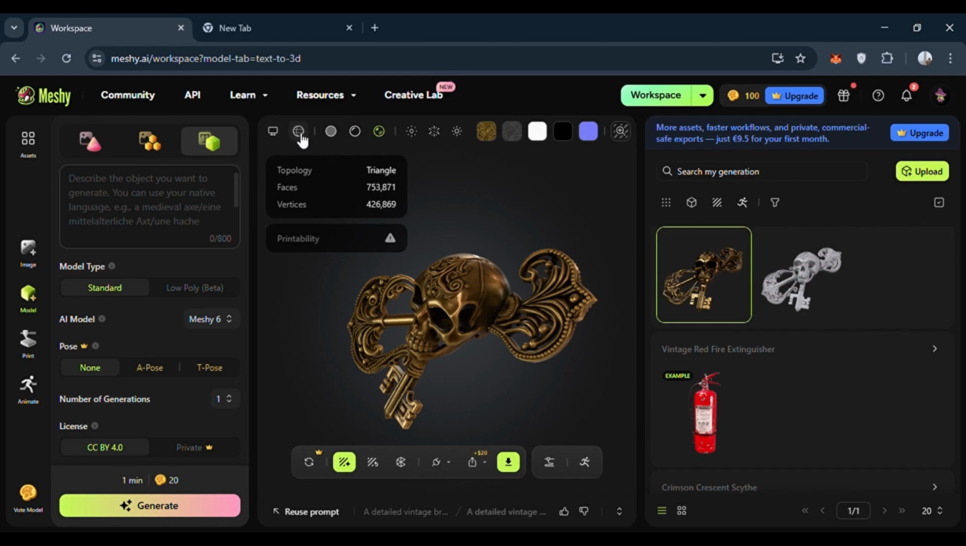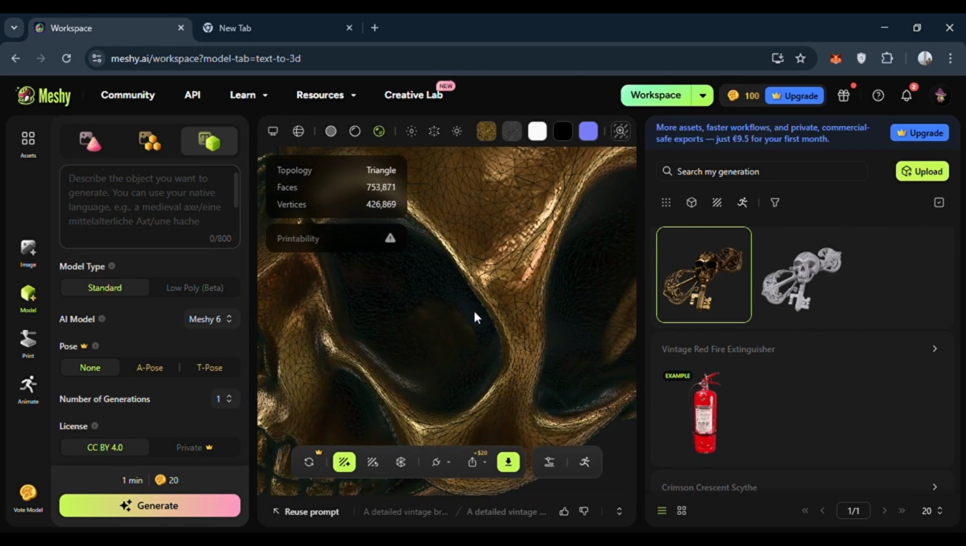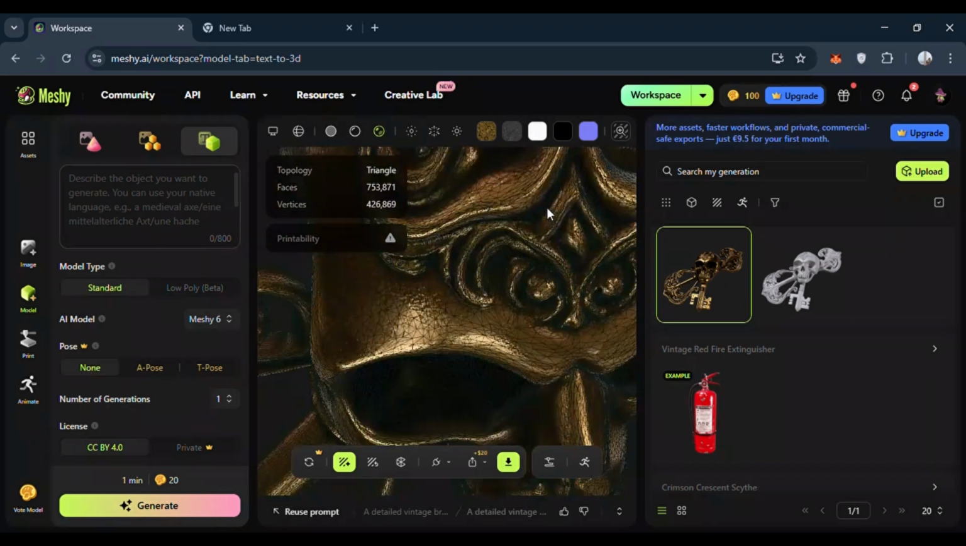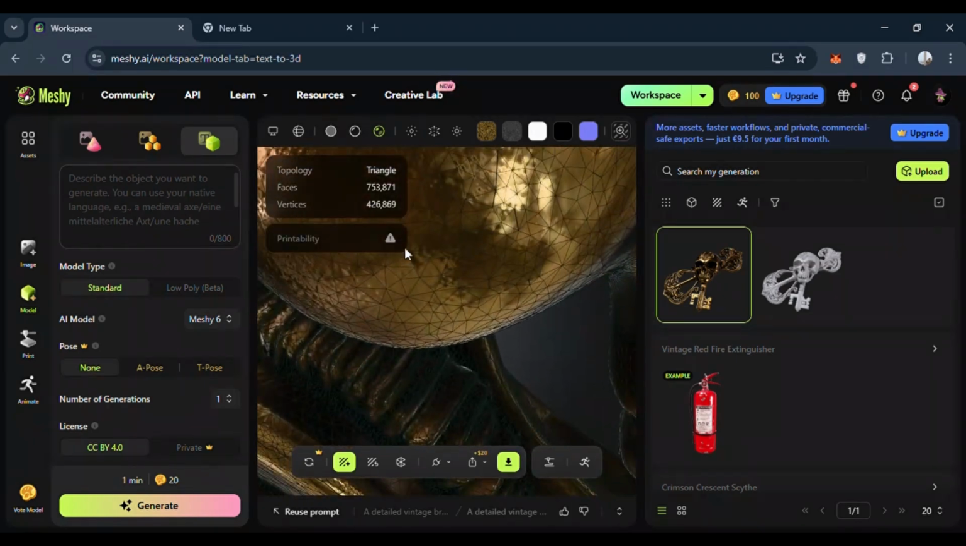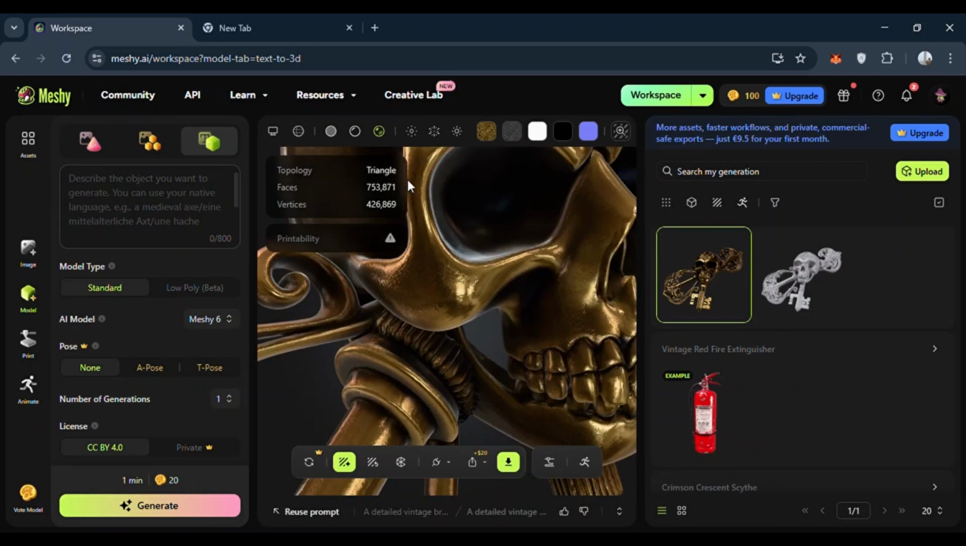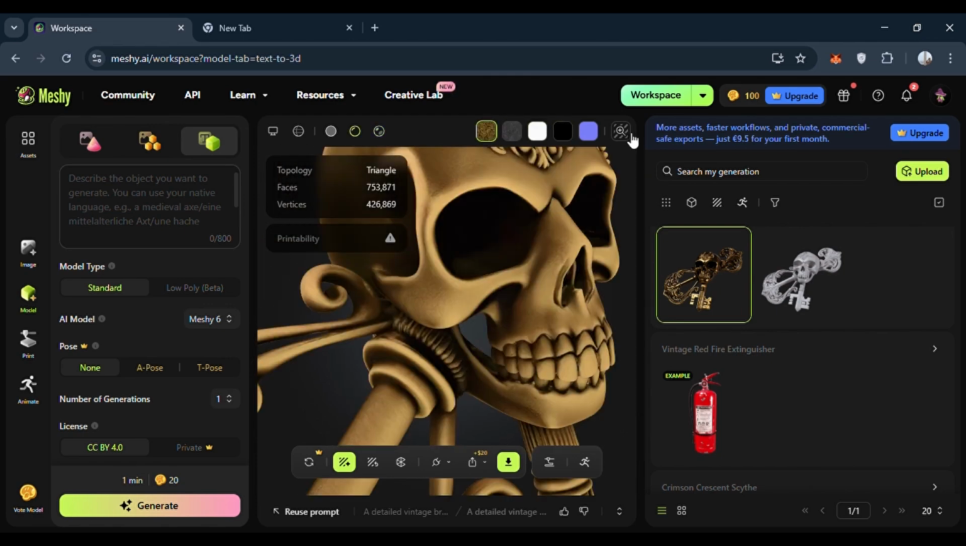Fire on or off. This is for advanced textures for 3D printing. I will turn it off and change the colors, base color, and so on. You can set it as you want.